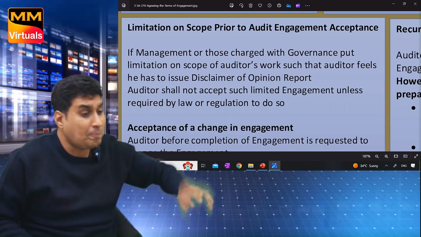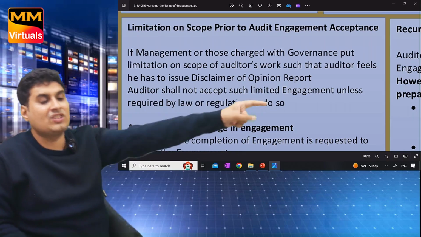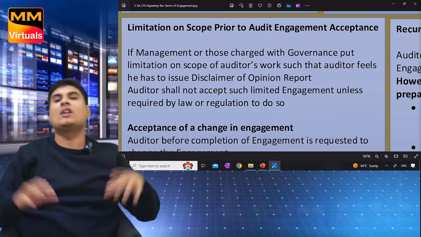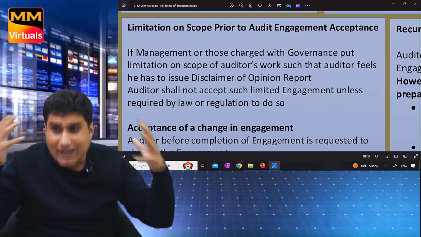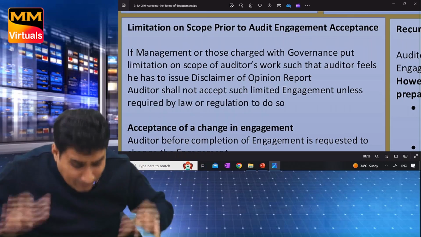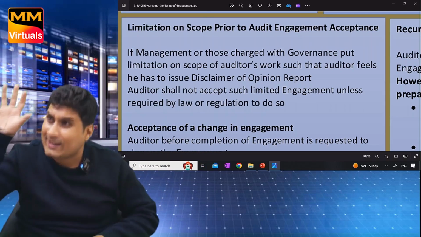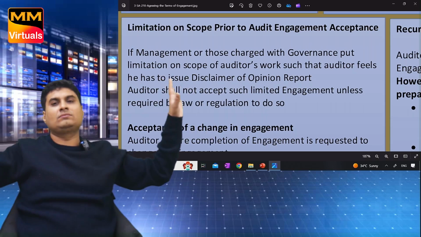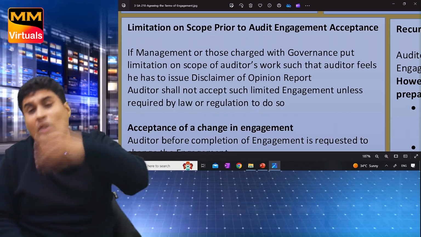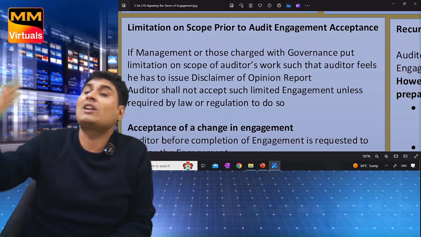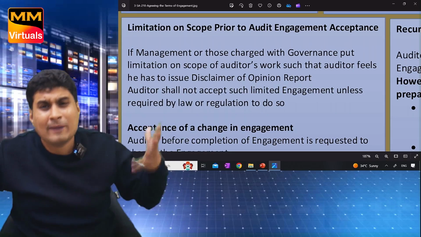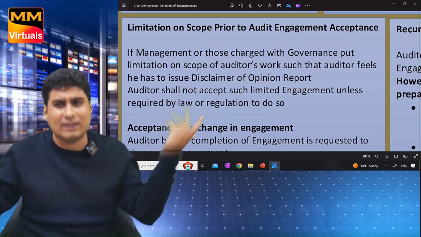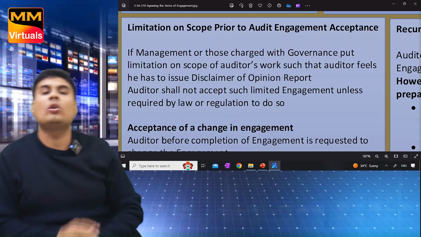Very simple. If prior to signing the report they say, sir, check everything but don't check debtors, in that 90% debtors, or don't go to this factory, don't check this area. Prior to accepting the audit, if you feel there is any limitation on you due to which you will give a disclaimer report, don't ever. If from the starting only the girl is telling, I will not live with parents, why accept such a girl? Afterwards maybe it is okay, God knows some reason will be there, but from the starting don't do such a marriage.